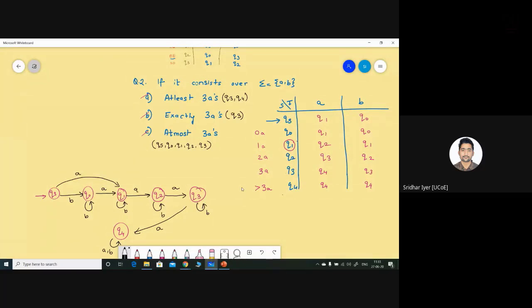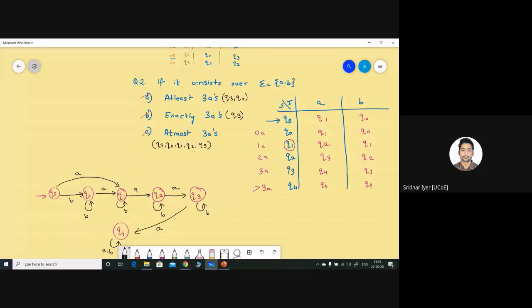Okay, because otherwise what will happen is, all your states will become double circles, because each and every state is a final state to somehow to any of these sub questions, right? So you can't have all the states as final states over here. Clear? I hope this is clear.